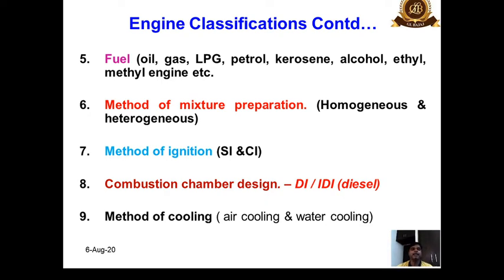In case of CI engines, compression ignition engines, the compression ratio is kept 16:1 to 22:1, a very high compression ratio. Due to this high compression and rise in pressure, the charge gets auto-ignited by itself while the diesel fuel is being sprayed. So this is known as a CI engine, compression ignition engine. On this basis we can classify the engines.